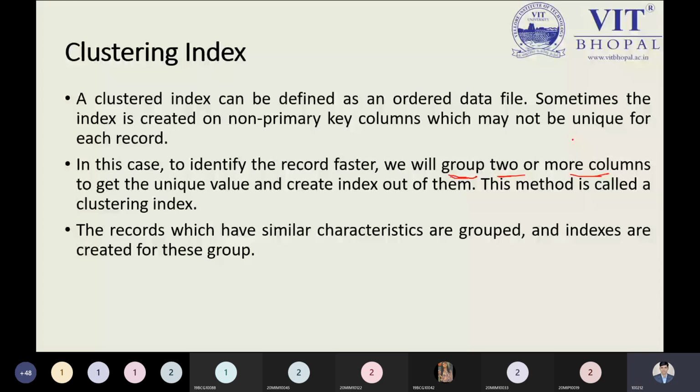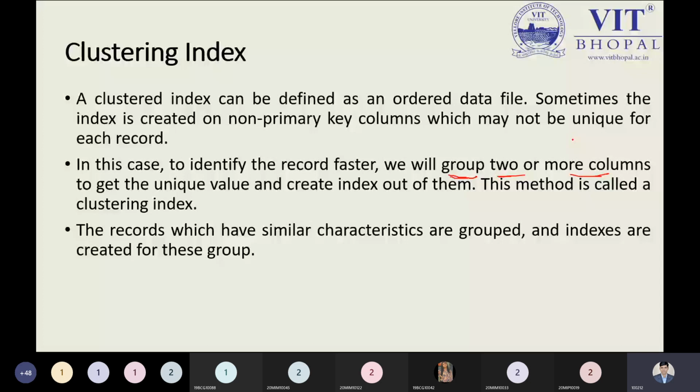So we can't say the city can be a primary key. That's why sometimes the index is created on non-primary key columns. To identify the record faster, we will group two or more columns to get a unique value and create an index out of them. This method is called a clustering index.